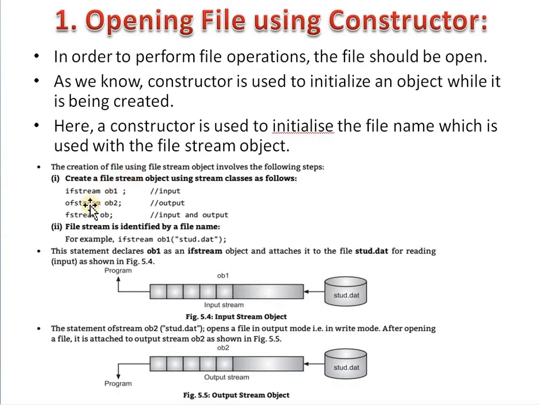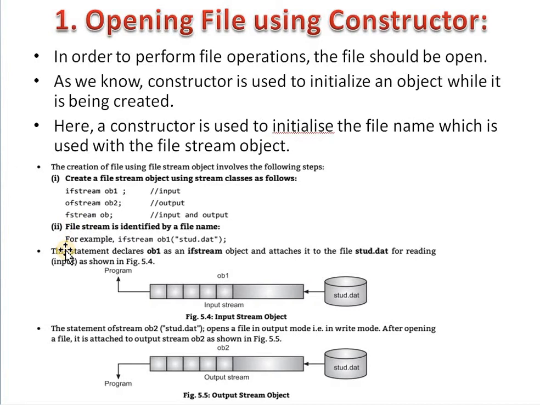We know that there are three classes: ifstream, ofstream and fstream. By using these classes, we create a file stream object. ifstream is used for inputting the file contents, ofstream is used for output, and fstream is used for both input and output.